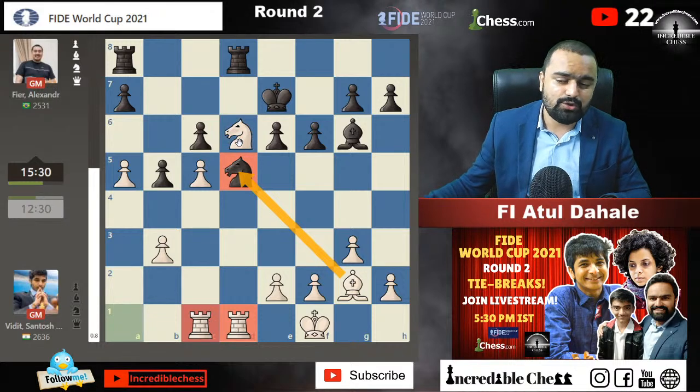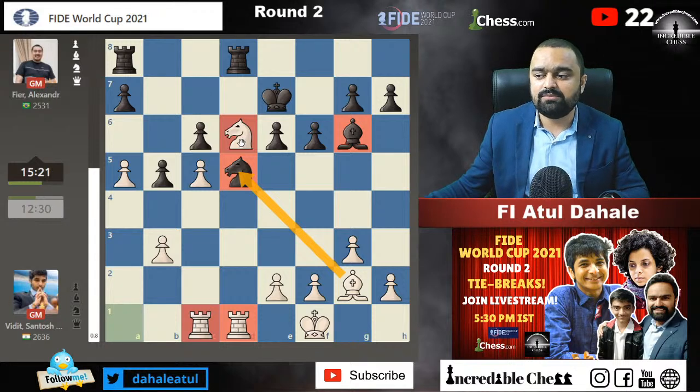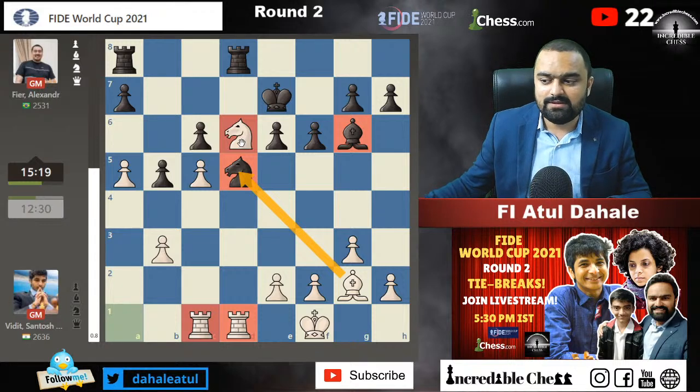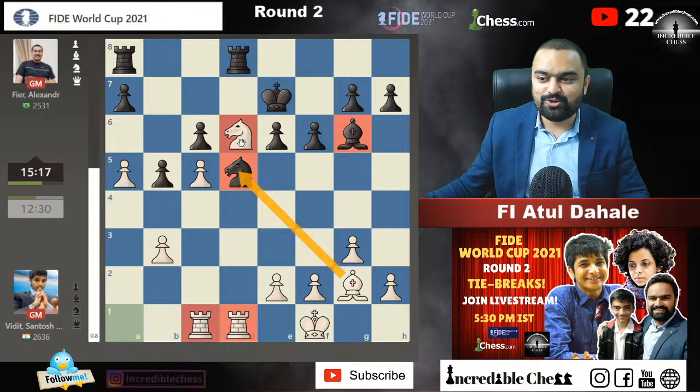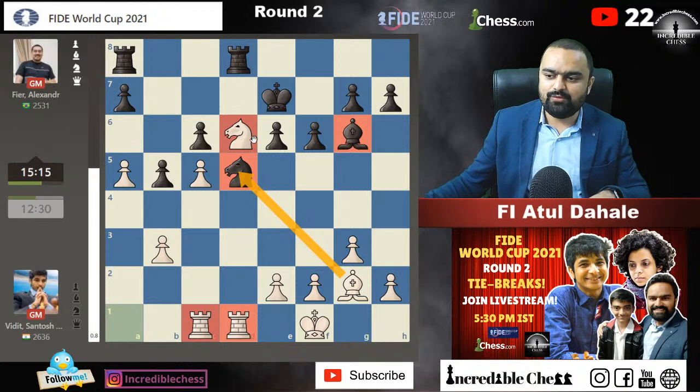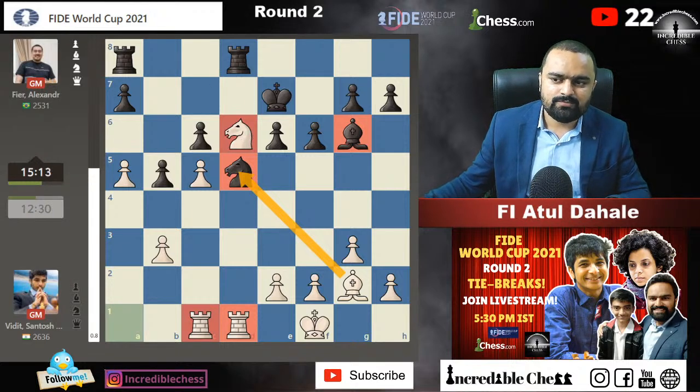But I can assure you one thing, that if in this game a bishop versus knight endgame happens, then Vidit will be winning this game for sure, 100% guaranteed, and Vidit will be through to the fourth round, guys. Oh, sorry, third round. Okay, so we'll wait and see what his opponent is going to do. But Vidit is definitely in a much better situation.